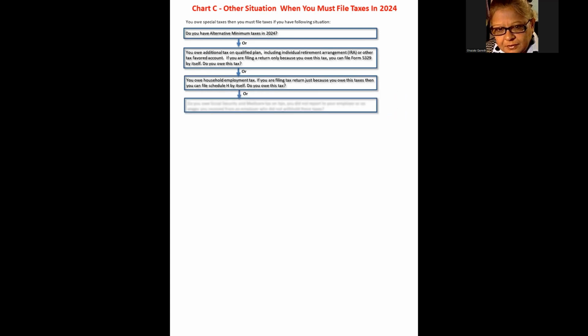Or, you owe Social Security and Medicare tax on tips you did not report to your employer, or on wages you received from your employer who did not withhold these taxes, or you owe taxes on recapture of the first-time home buyer credit for a qualifying home purchase made between April 9, 2008 and December 31, 2008.